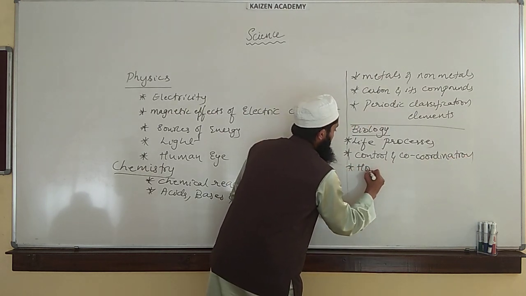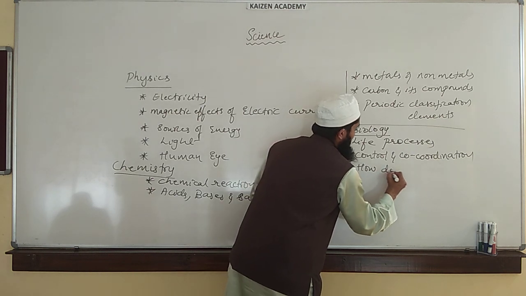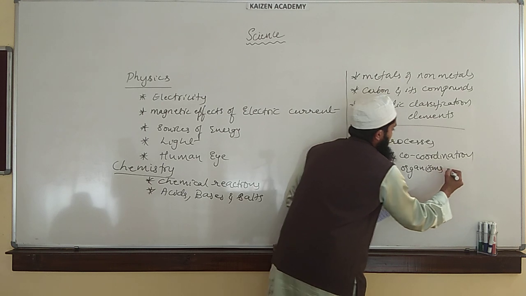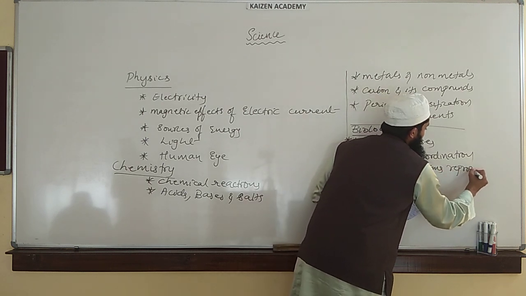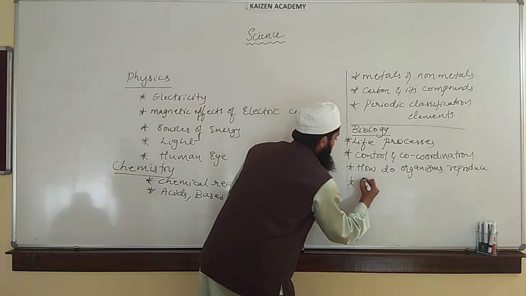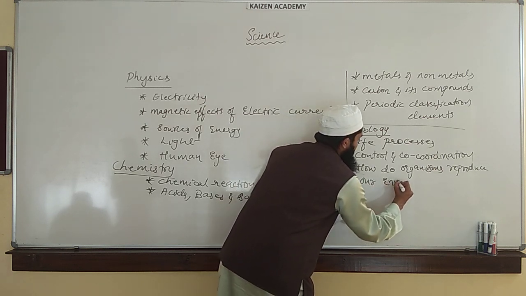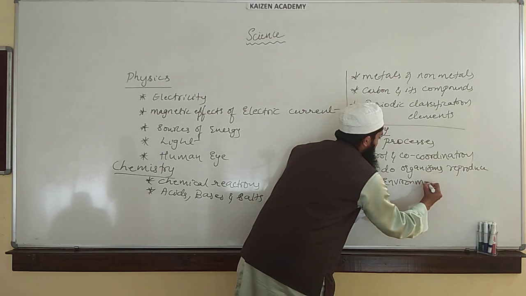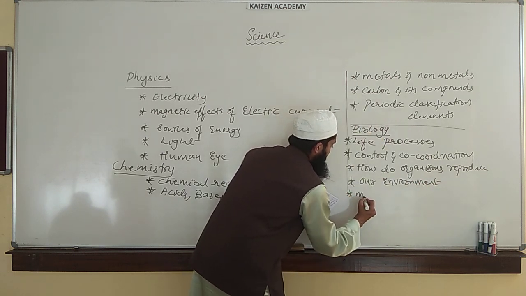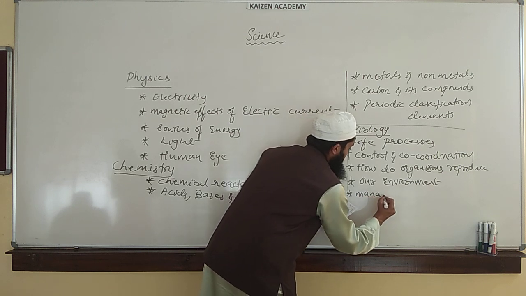The third chapter, how do organisms reproduce. You have a chapter called Our Environment, and the last is Management of Natural Resources.